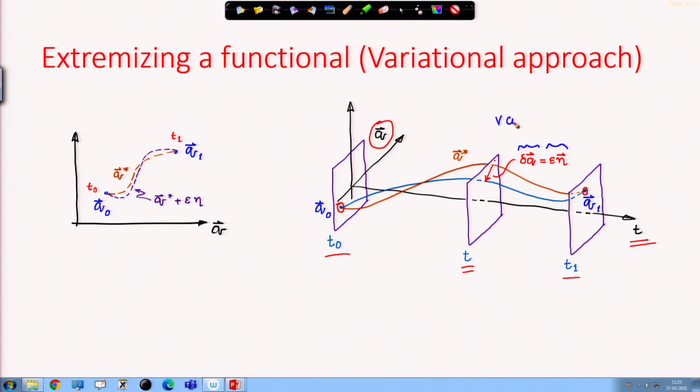The variation of the generalized coordinates is equal to the perturbation that I have added.